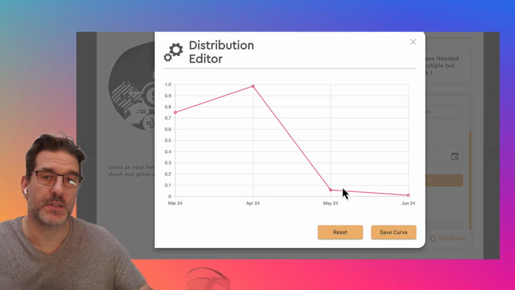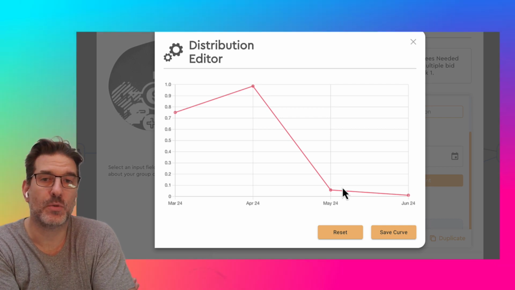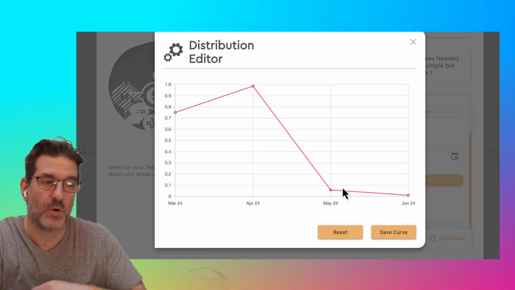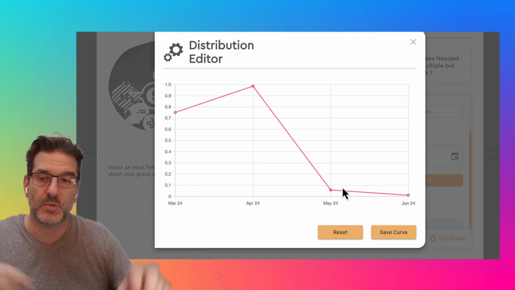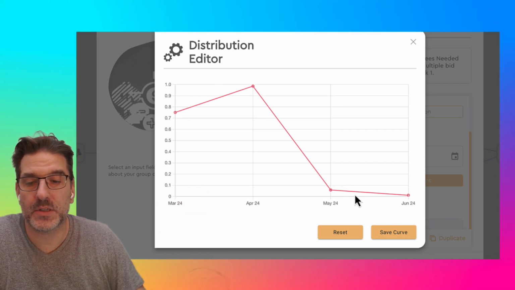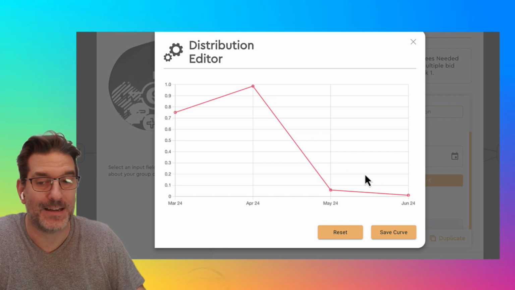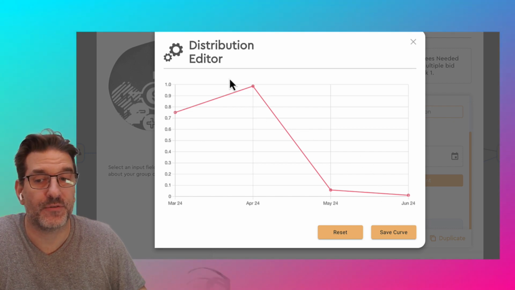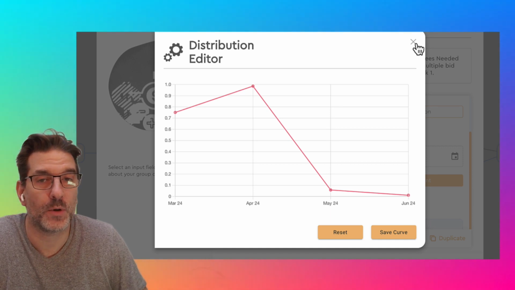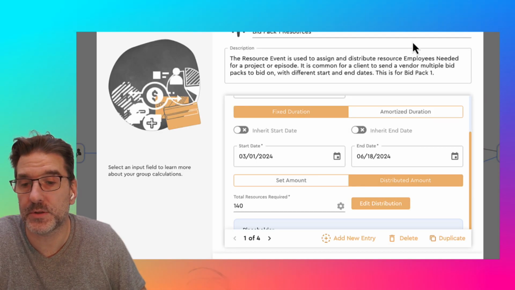I think this is one of the secrets in our software, that distribution, when you actually need the work, is not a matter of taking some bid days and evenly spreading them over a schedule. It's actually trying to weight those days based on when they're really going to get needed over that duration. Layout is one of those departments that is usually front-loaded, so you can get as much of that work prepped as possible for downstream departments.